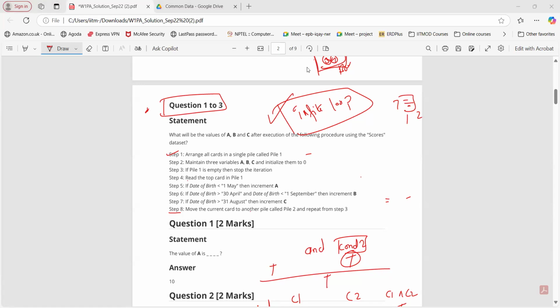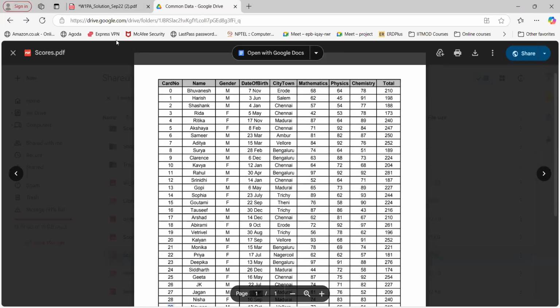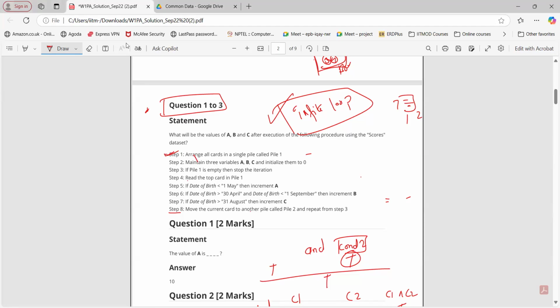Okay. Now, first, just follow these steps here. Second, the cards are already arranged here like this. Go for the next step. Maintain 3 variables A, B, C, and initialize them to 0. Initialize means their initial value is equal to 0. So that's it. The second step is done. Now, what about the third step?